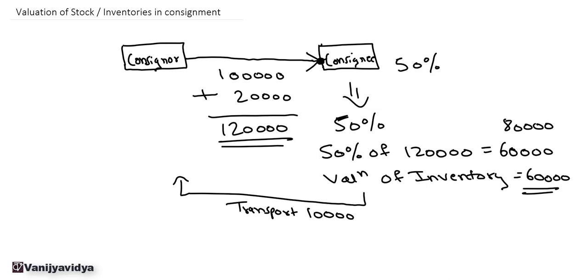They are just sent back by the consignee to the consignor. So that transport cost will not be included in the valuation of the goods or inventory that is returned by the consignee to the consignor. So this was about valuation of inventory in the consignment.